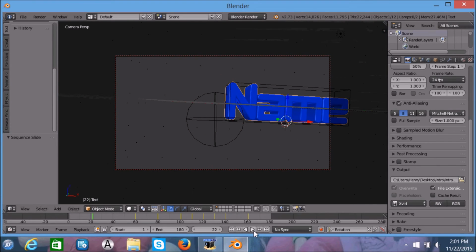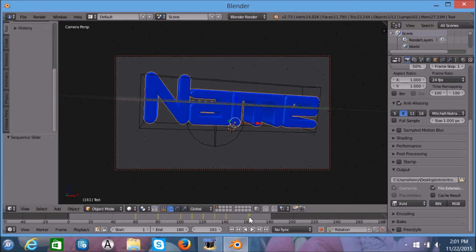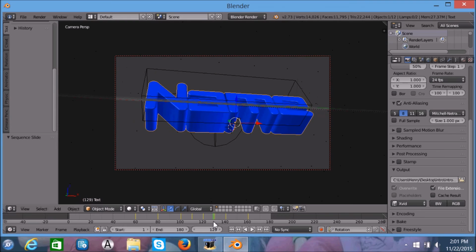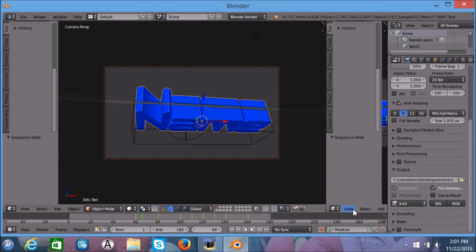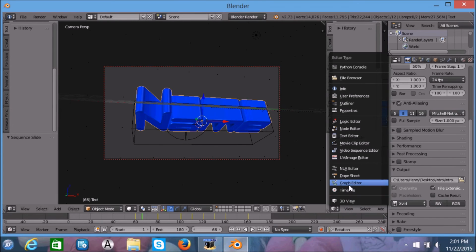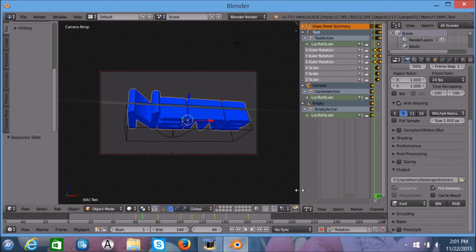And now we're gonna want this to match with the music. So we're gonna do something in the middle of these keyframes. We're gonna open up a dope sheet view. Let's see. Dope sheet. Stretch this out.